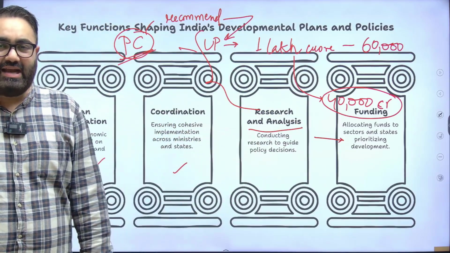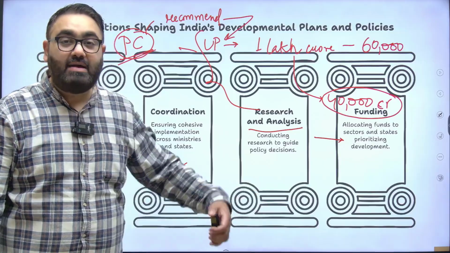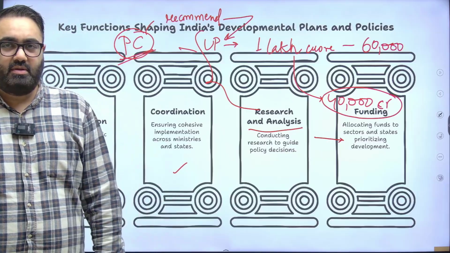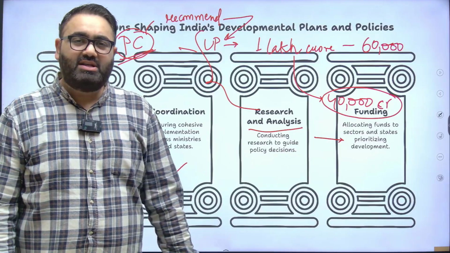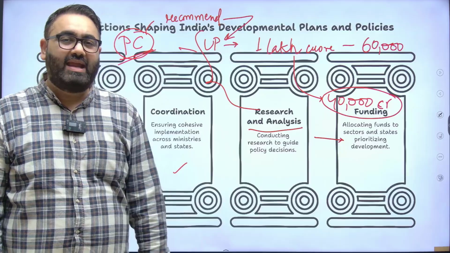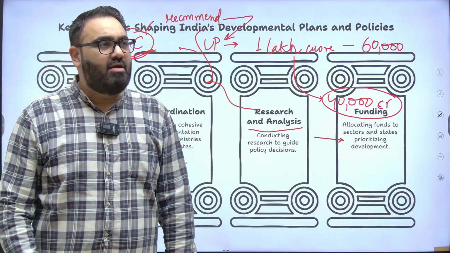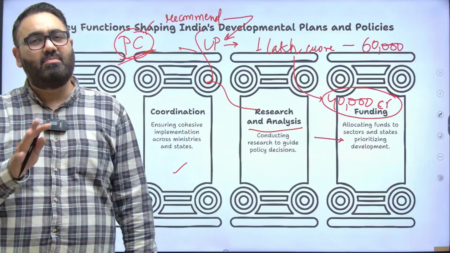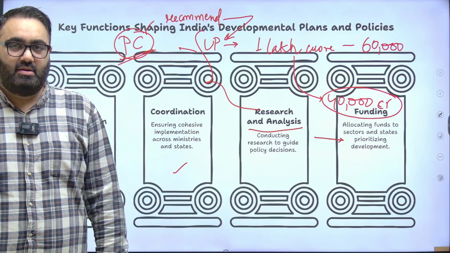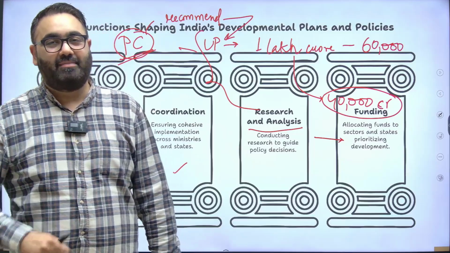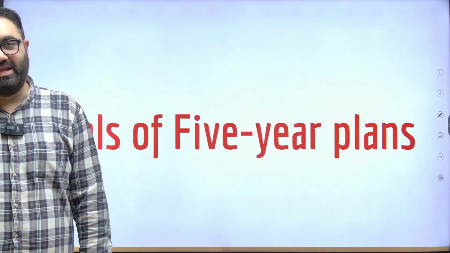Now, please understand these recommendations that the Planning Commission would give to the government are not binding on the government, obviously. The government is free to decide how much money do they want to give, but increasingly we saw a trend that whatever the Planning Commission used to say was accepted by the government in most cases. This underlines the power, the influence, the impact that the Planning Commission had before it was replaced by the Niti Aayog.